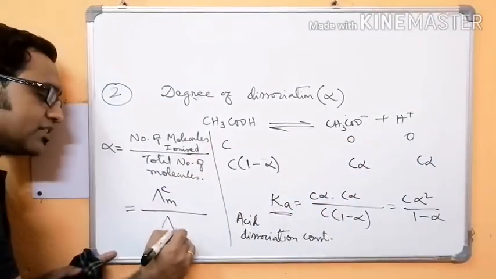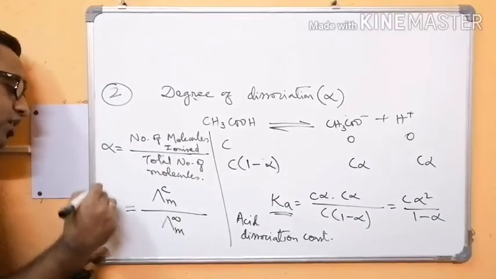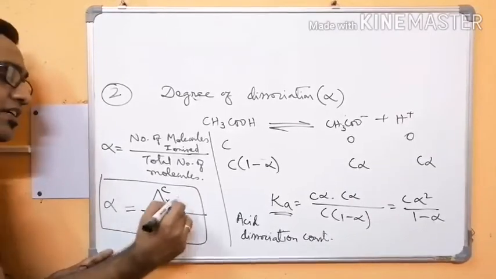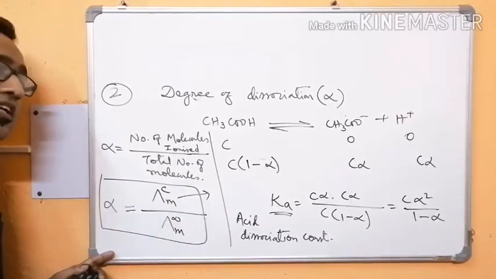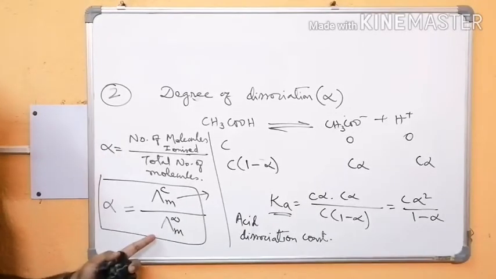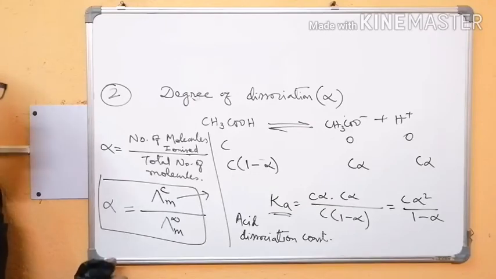So it is divided by lambda m infinity. So alpha is equal to lambda mc divided by lambda m infinity, because it represents the number of ions at any concentration, from all the molecules, because at infinity all molecules have dissociated.